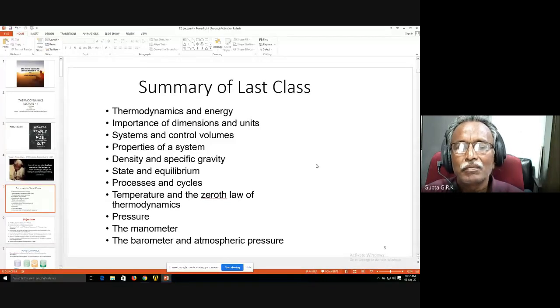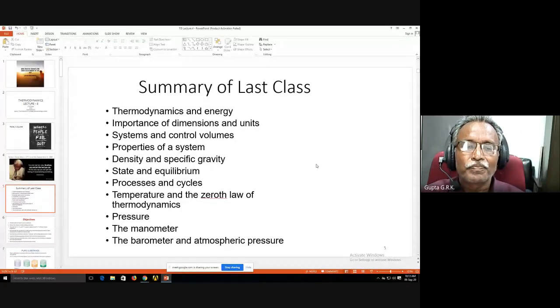And the zeroth law: whenever two bodies are in equilibrium with a third body, those two bodies are in equilibrium. That's what the zeroth law says. And the complete science of thermometry has been developed based on the zeroth law of thermodynamics. And then we defined the pressure, which is force per unit area. And we have seen barometer, manometer. Barometer measures the atmospheric pressure, and that's why even the units of pressure are called bars. And we have seen 1 atmospheric pressure is equal to 101.325 kilopascals.